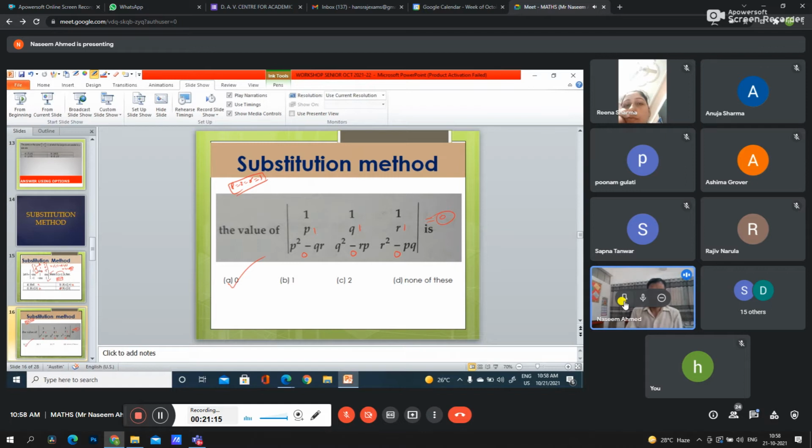So by substituting some values, we can get the answer easily. So this is one of the questions using the substitution method.